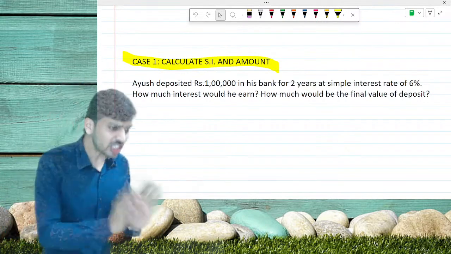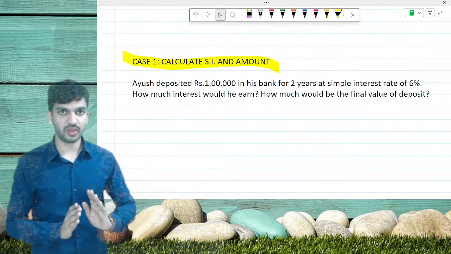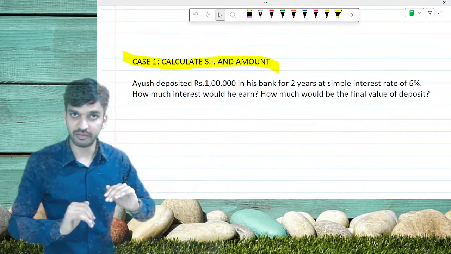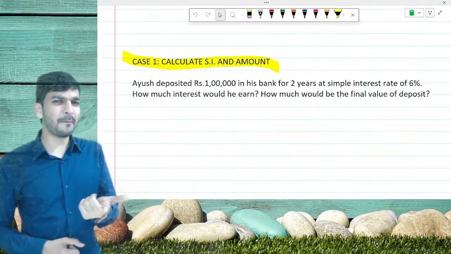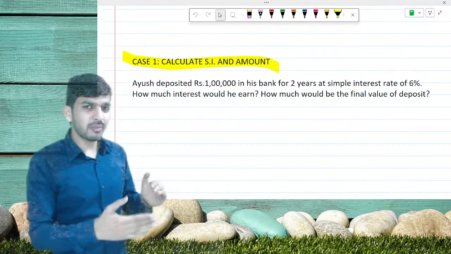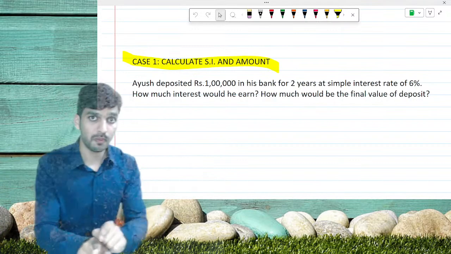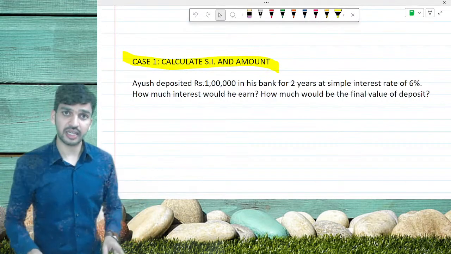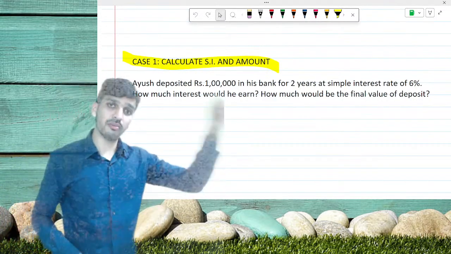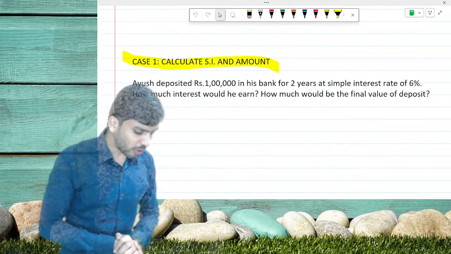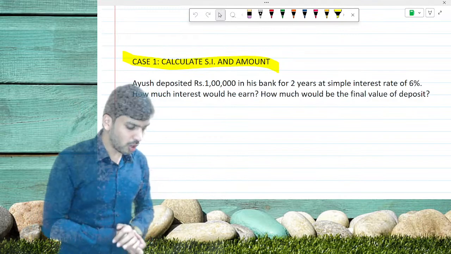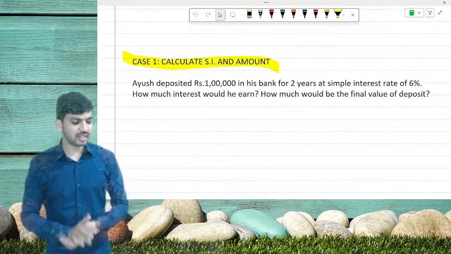They just focus on the annuity part, future value annuity, present value annuity, but they skip simple interest and compound interest, thinking they are very easy, so let's skip this part and go to the next. No, we are not going to make that mistake. We are going to learn each and every term very deeply and understandingly. Okay, all of you, so let's give a big thumbs up.